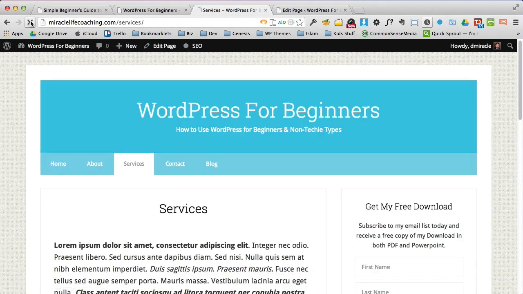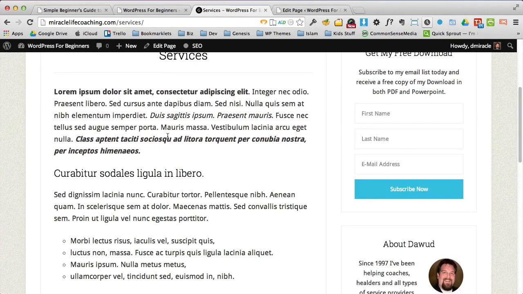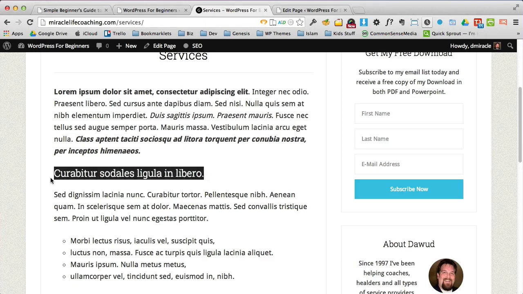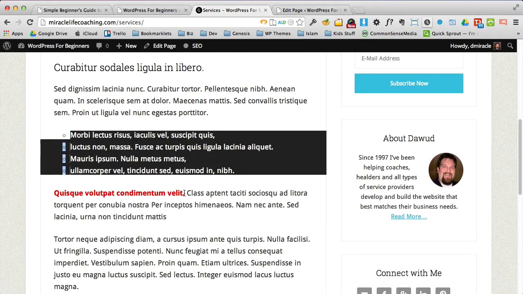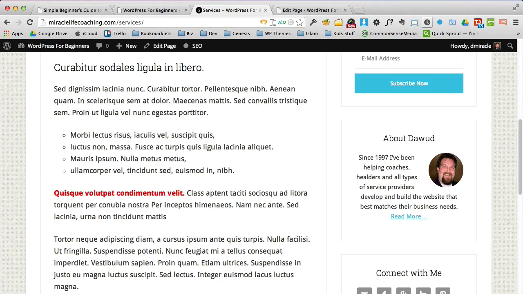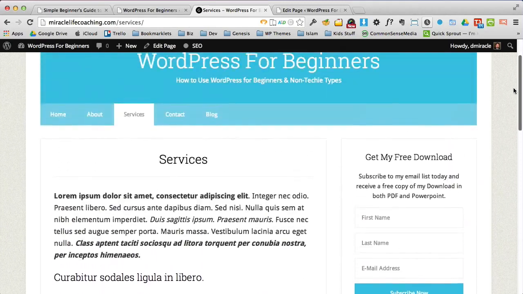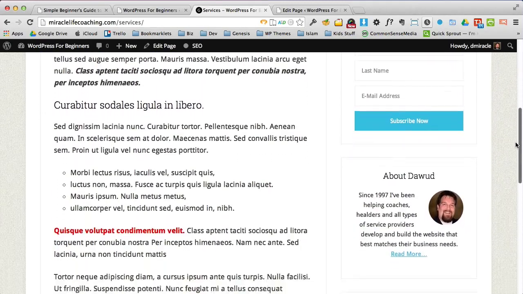And let's refresh this page. And you're going to see, again, we've got our bold text. We got our italics text, we got our bold and italics text. Now we have our subheading, we have our bullet list, and if I scroll down a little further, we'll have our bolded red text. So you can see in just a couple of minutes, we've made major changes to this page. Remember what it looked like in the beginning? It had no styling whatsoever.